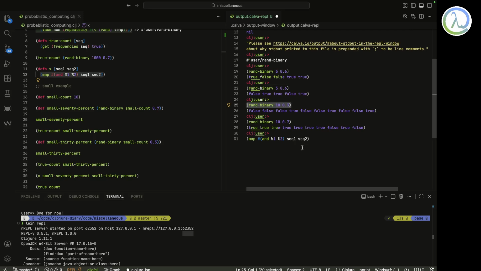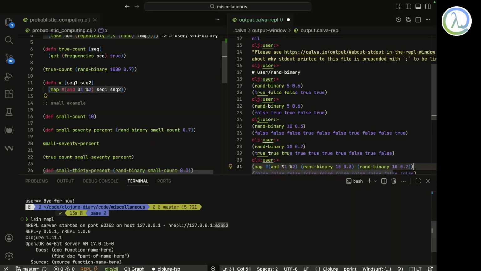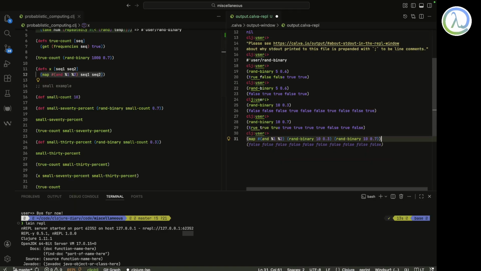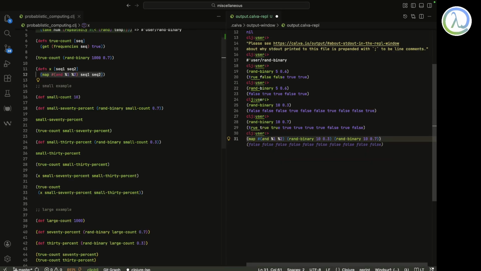So this is the first sequence and this is the second sequence. I think I need to remove this. Thanks to AI, it is auto completing everything. So if I just do this, what is 70% into 30%? It's 21%. Are we having only two trues here? There is one here. Now it says 10%, but this is a very, very small number. If you do it for a very, very large number, we'll get something different.